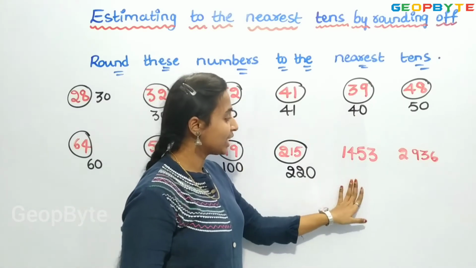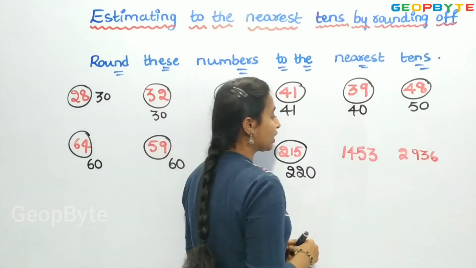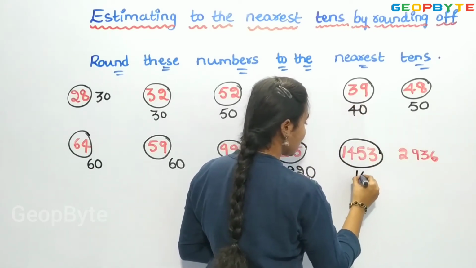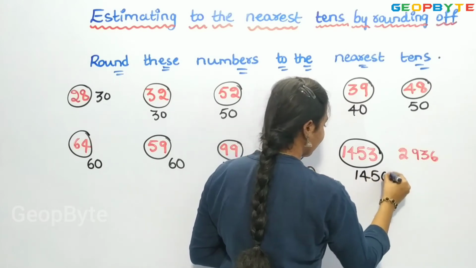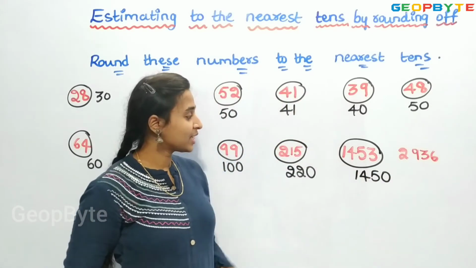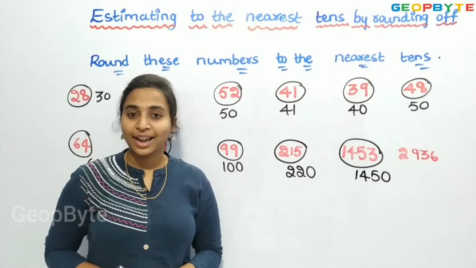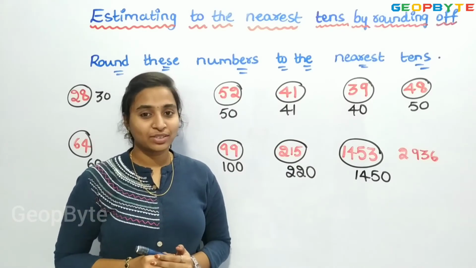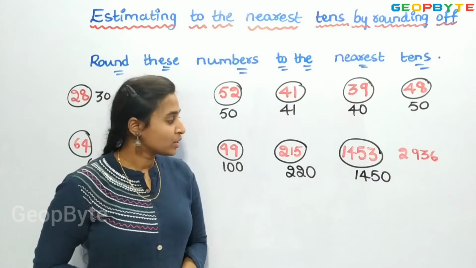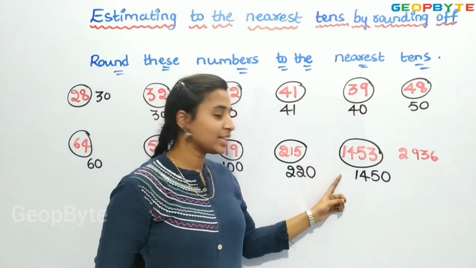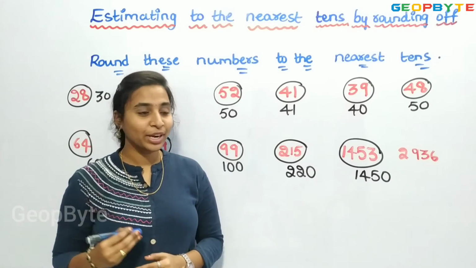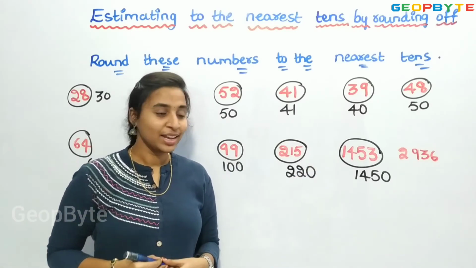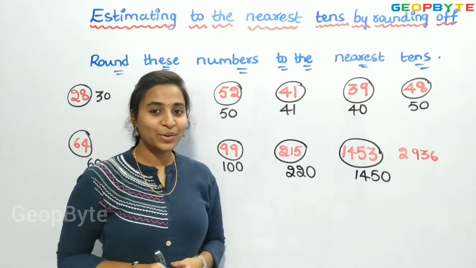Now, let us see the next number. We have 1453. It can be rounded off to 1450. Right? See, 1453 lies in between 1450 and 1460. So, the difference between 1453 and 1450 will be the least compared to 1453 and 1460. So, this will be the nearest rounded number.